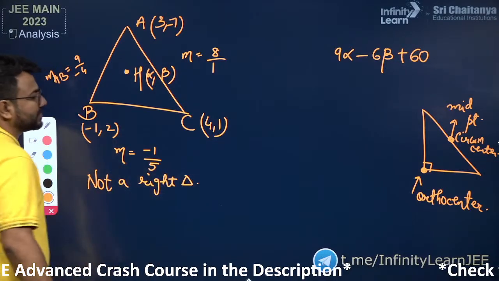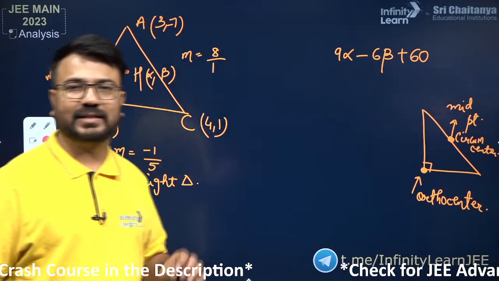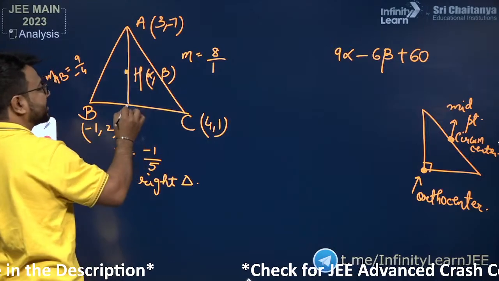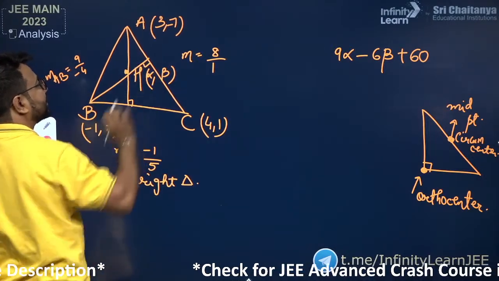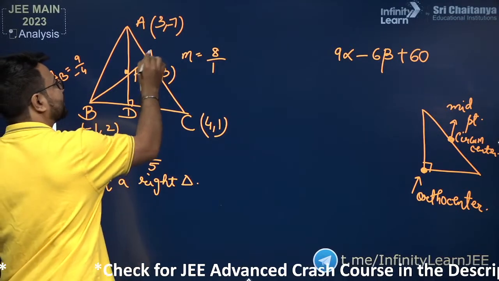Once we got that this is not a right triangle, then what do we need to do? We just need to get the orthocenter. And how do we get the orthocenter? Basically, the orthocenter is the intersection of the altitudes. So we just need to find the equations of two altitudes. One is AD, the other one is BE.